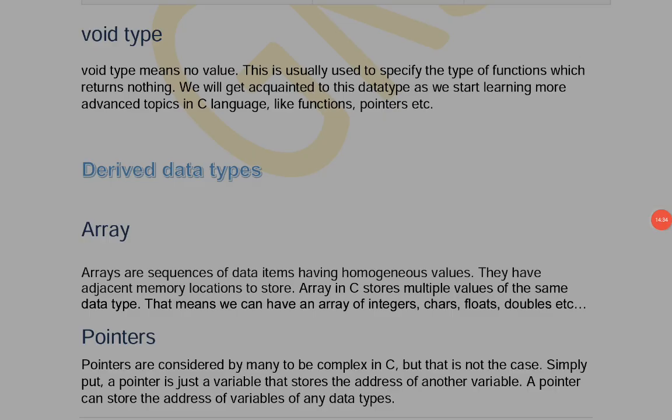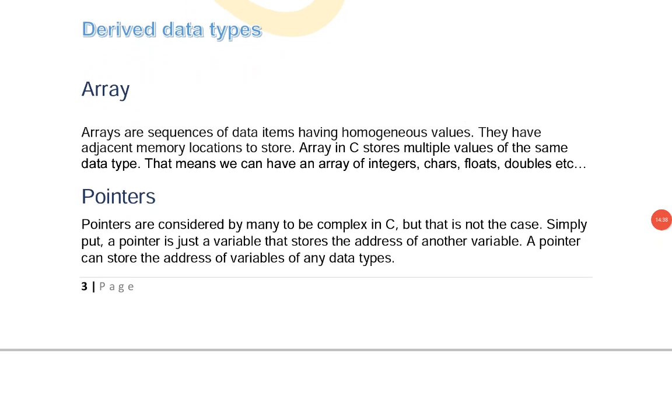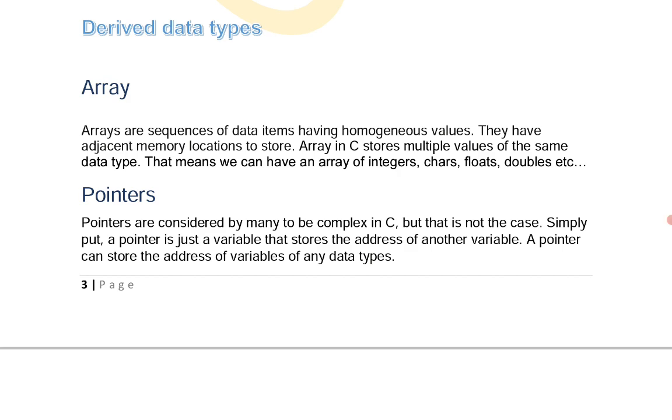Another category is derived data types. What are derived data types? Derived means formed. Derived data types are formed or created by using other primary or primitive data types. They are generally called arrays, pointers and structures.